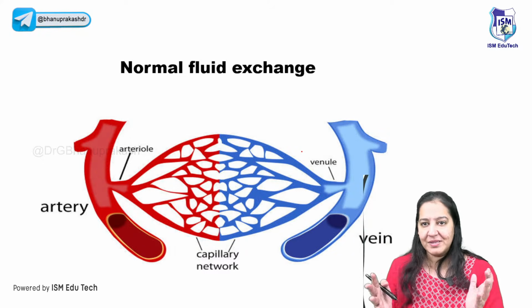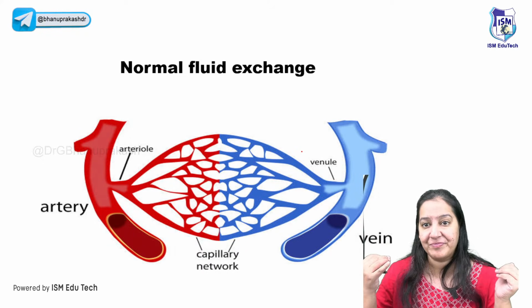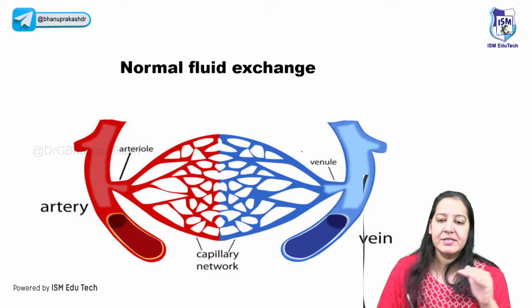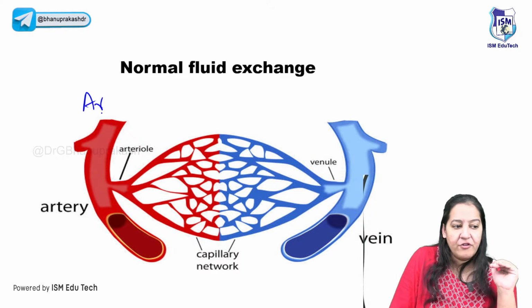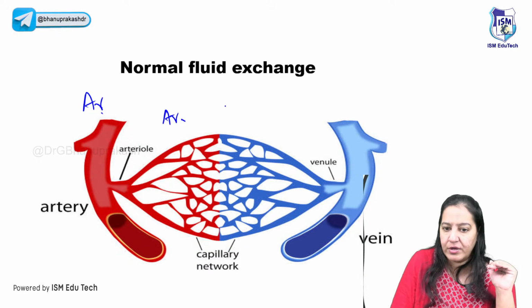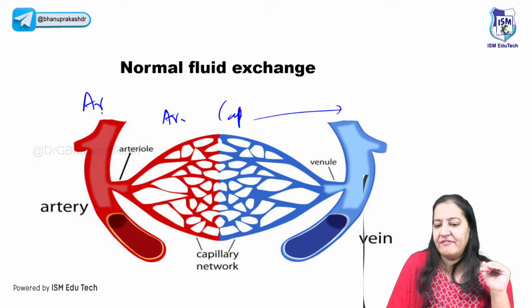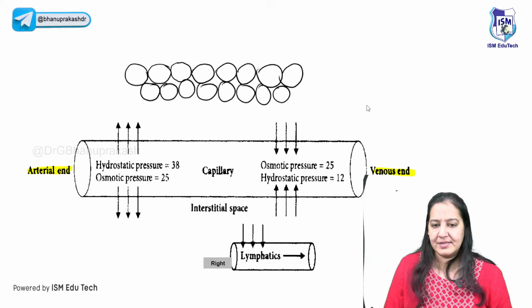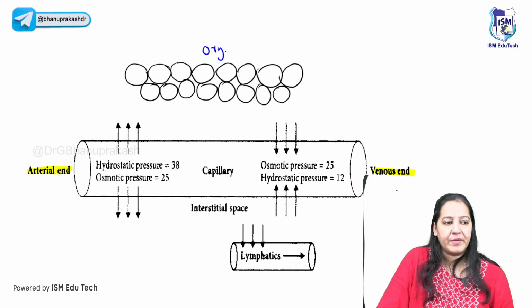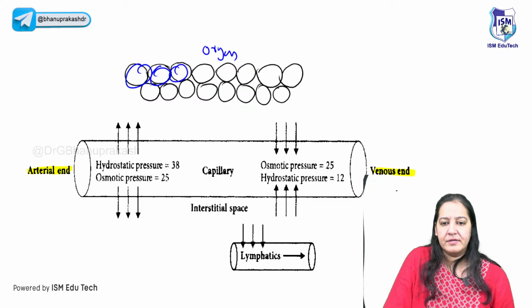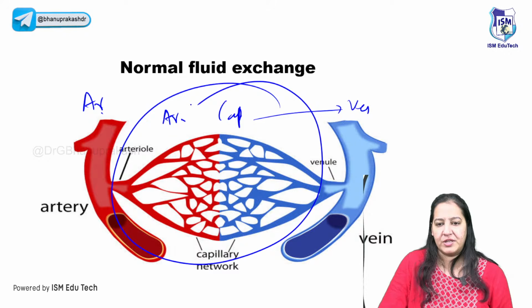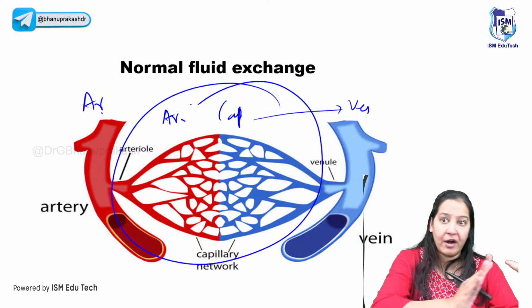To understand that, you must understand the normal Starling's law, the normal pressures acting in the human body. So can you see this is the artery? From the artery, the arterioles come out, converting into capillaries, and then veins are formed. So artery, capillary, and vein. Can you see this is the organ? These are the cells of the organ. Now this is the capillary. Here, can you see this central portion, the capillary, not artery, not vein.